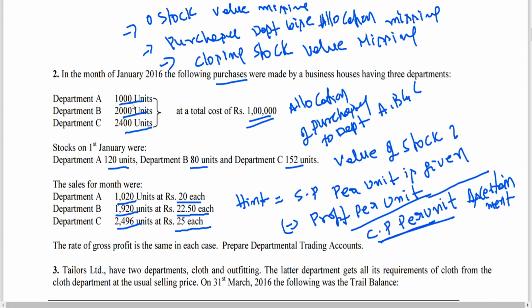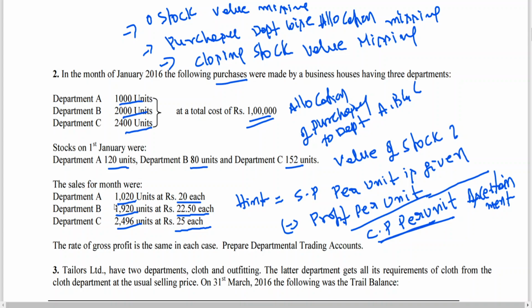If I can get sales value of 1000 units, sales value of 2000 units, sales value of 2400 units minus purchase price of 1000 units, purchase price of 2000 units, 2400 units, I can get gross profit. If I can get gross profit, then I can find out percentage of profit. I explain once again what I do now.